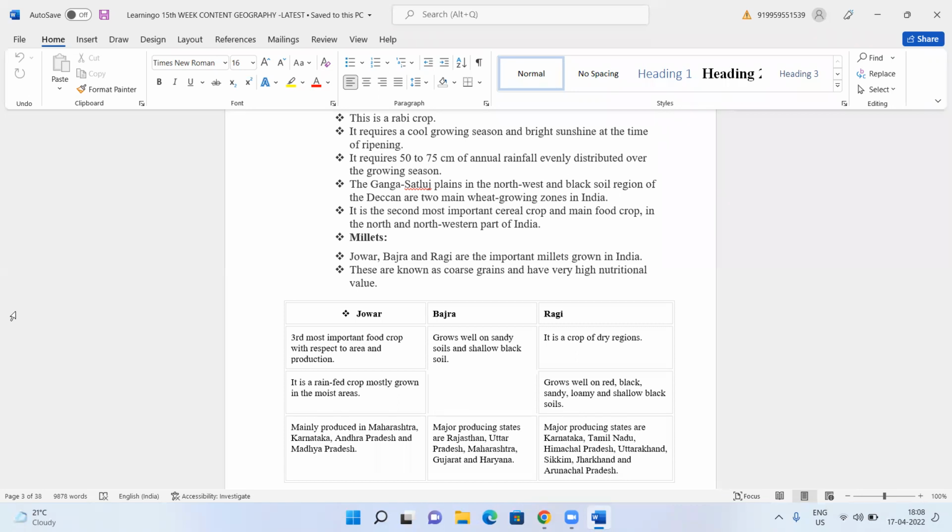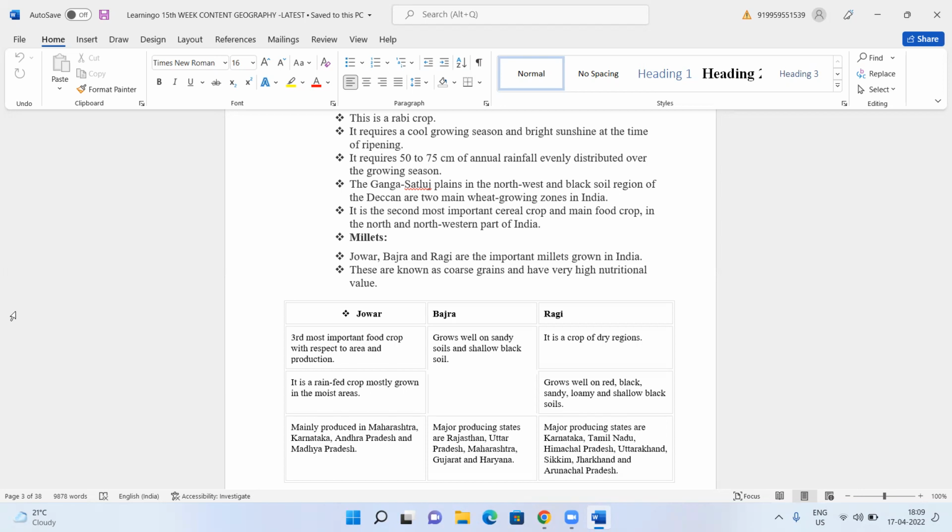They don't use so much water. If you take, for example, rice requires lots of water. We require a lot of water if we want to grow crops. Now you can reduce that. Okay, so when we talk about the millets, they are helpful to us because we can protect the soil fertility, we can save water also, and we can reduce the use of fertilizers, and in this way we can also protect our environment. So there are so many benefits if we go for millet crops.